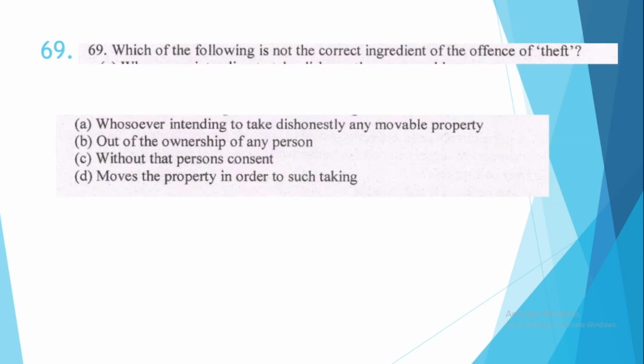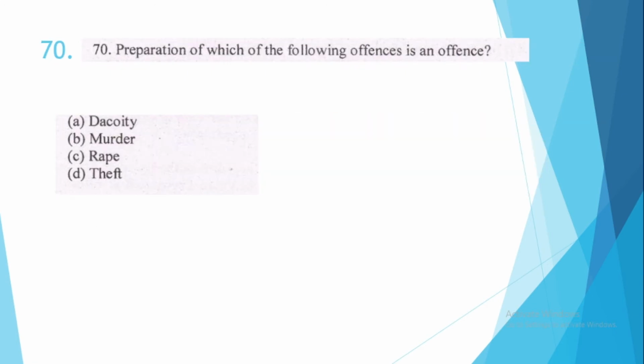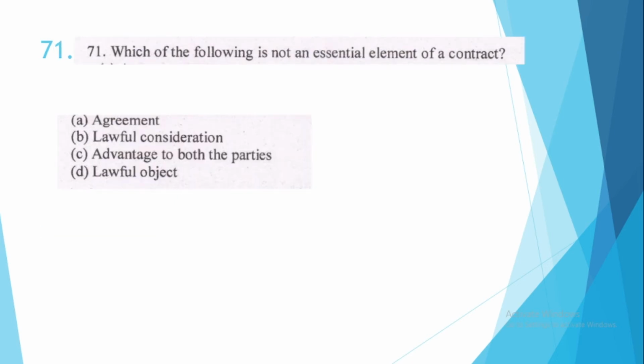69. Which of the following is not the correct ingredient of the offence of theft? The correct option is option number B. Out of the ownership of any person, ownership is not required as an ingredient of the offence of theft. Question number 70. Preparation of which of the following offences is an offence? This is option number A, dacoity. 71. Which of the following is not an essential element of a contract? This is option number C, advantage to both the parties.